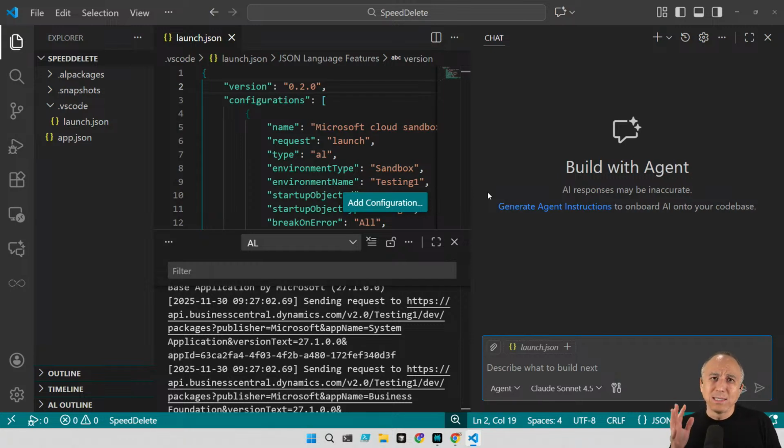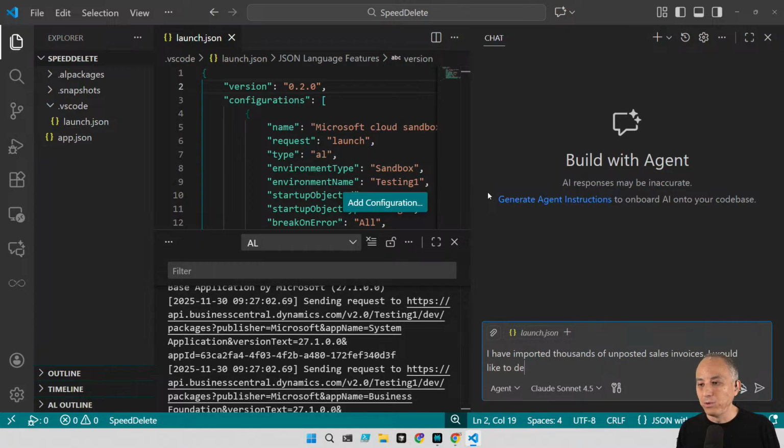And so let's describe our scenario. I have imported thousands of unposted. I've learned you want to specify unposted versus posted. It knows they're different. It has no idea what the difference means. So I have imported thousands of unposted sales invoices. I would like to delete them in bulk.